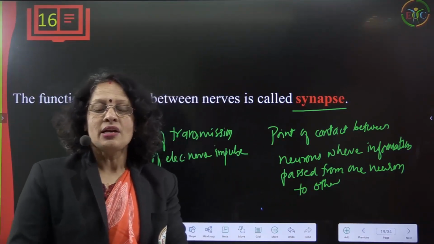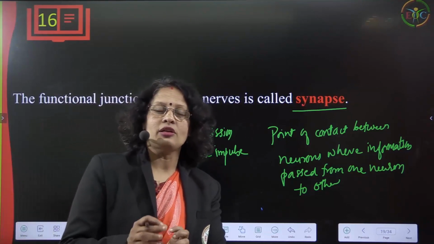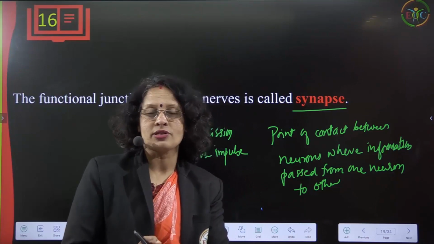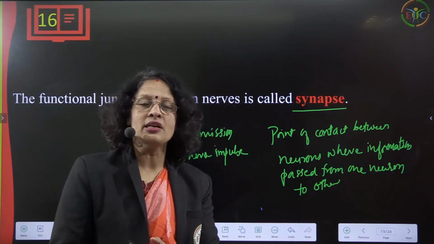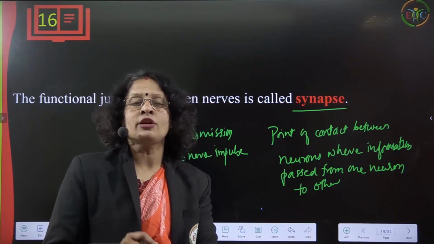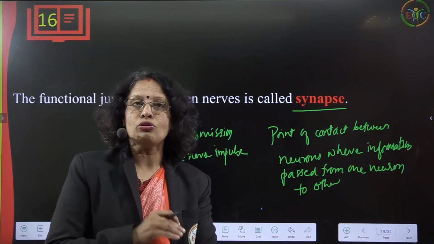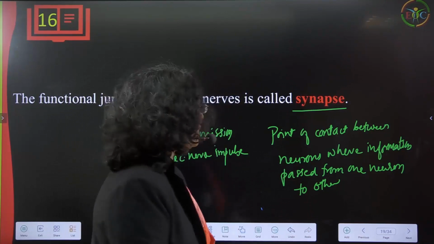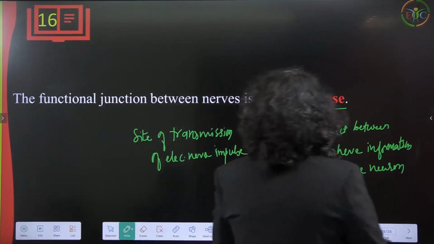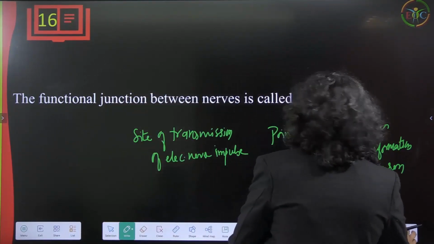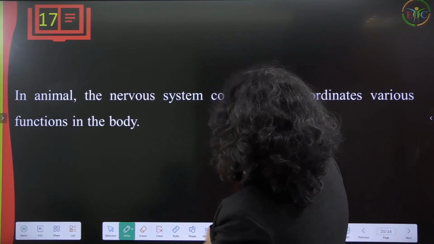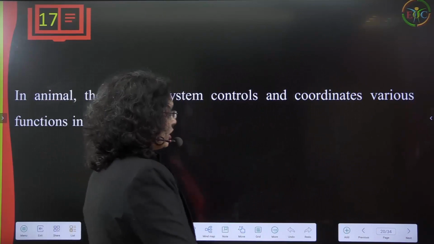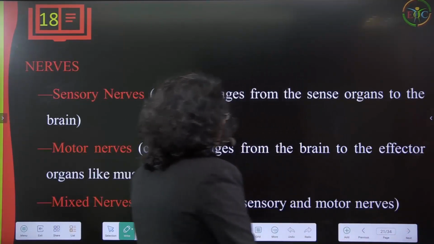Like we say with body reflexes, if a hot spoon touches the hand, the hand is taken away in reflex. How is it done? The signal goes and passes through one neuron to another. So that point of contact between neurons, where the information is passed from one neuron to another, is called a synapse. In animals, the nervous system controls and coordinates various functions in the body.